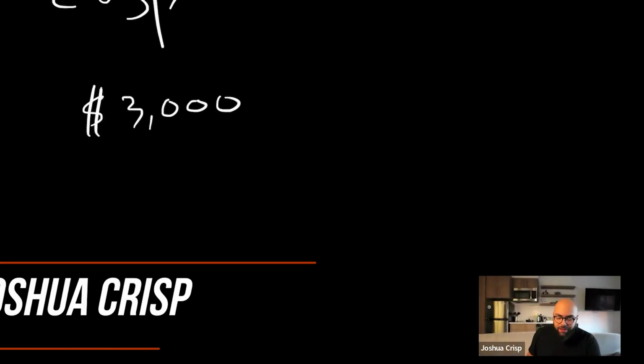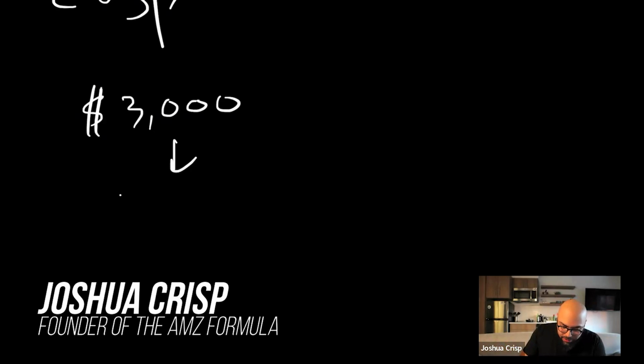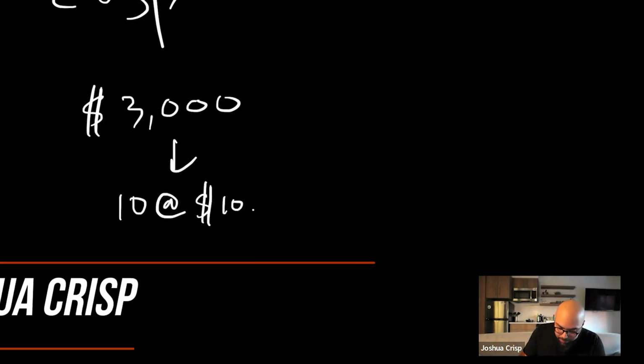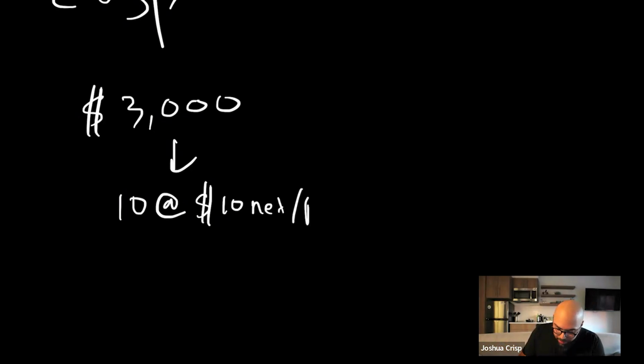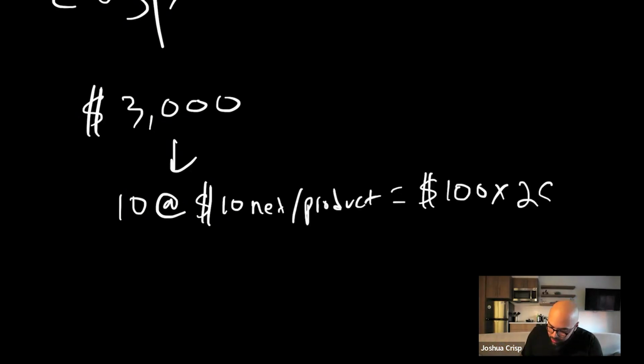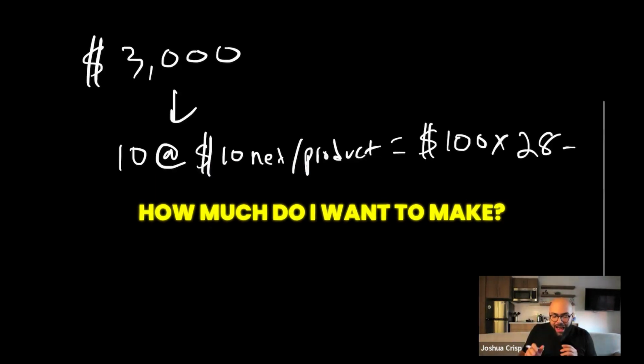If I want to make $3,000 per month, well, I know that's around 10 products per day at $10 profit, $10 profit net a product. Okay, so now I'm making $100 a day times 28 to 30 days, right? For the months, they fluctuate. That's $2,800 to $3,000 net. That's the first step. How much do I want to make?